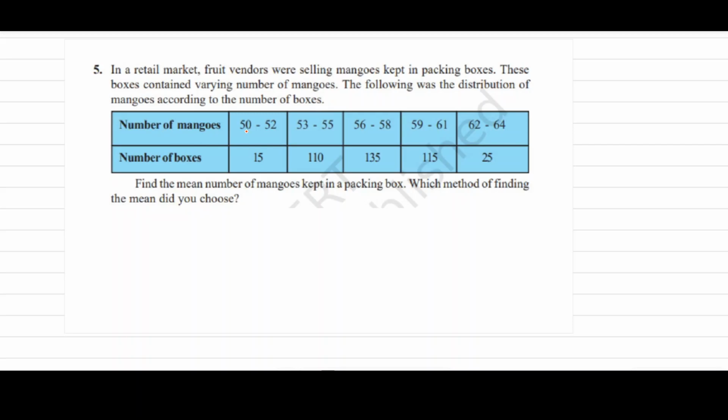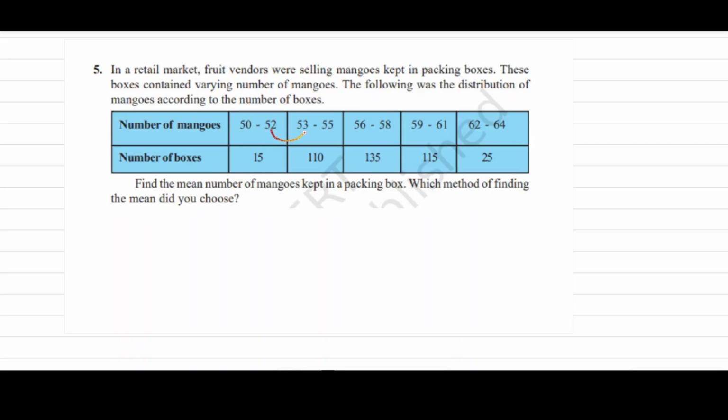Here number of mangoes 50 to 52 is in 15 boxes. Each box has 50 to 52. Now 53 to 55, 110; 56 to 58, 135; 59 to 61, 115; 62 to 64, 25. Now guys, here look at this number.